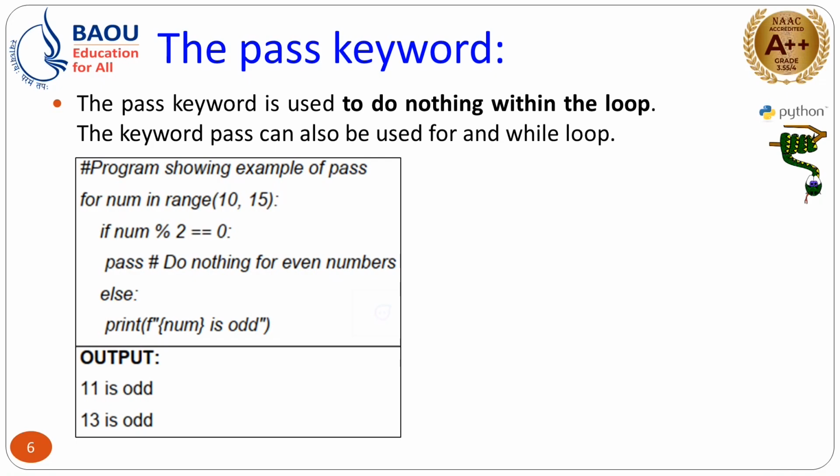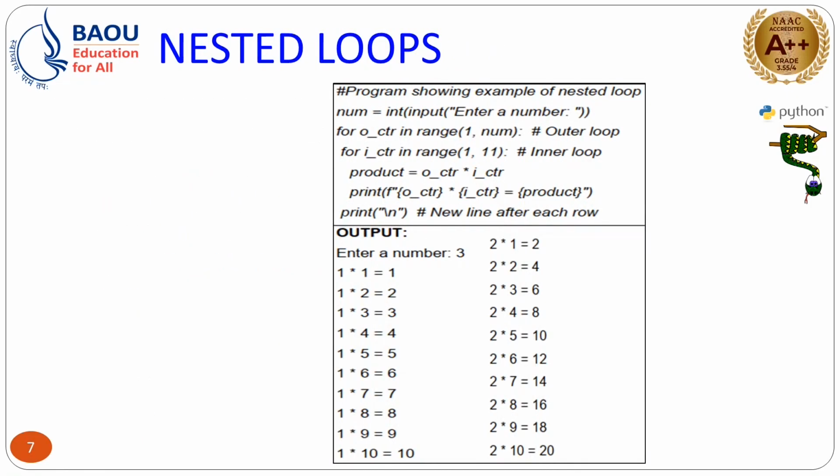But if the number is odd, only in that case you want to print. So if number modulo 2 is double equal to 0, that means after checking this condition the number is even, then you don't want to do anything, so you can use the keyword pass. And if the number is odd, then the else part will be executed and you can see the result, that is odd numbers, right? So this way you can skip or do nothing with the help of the pass keyword.